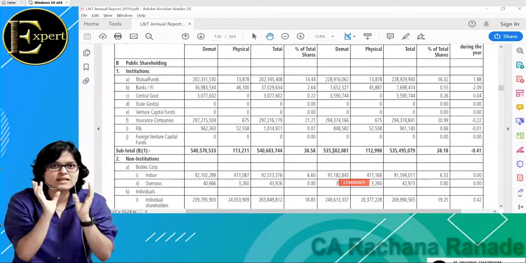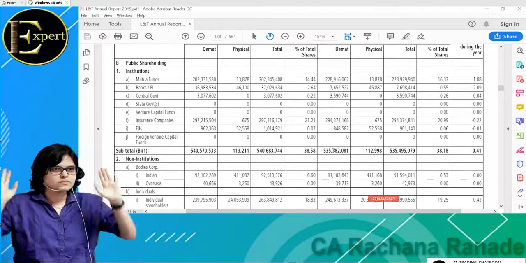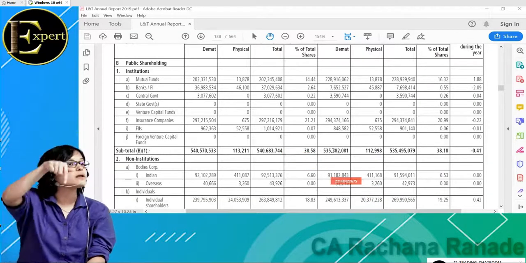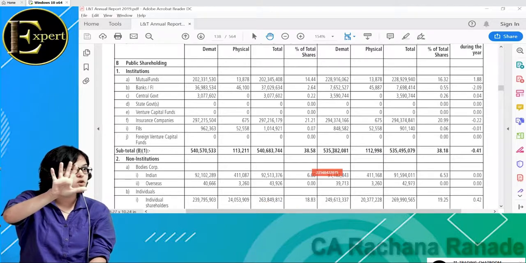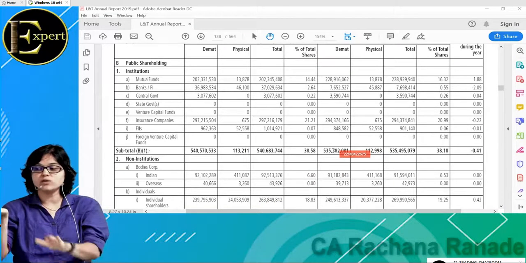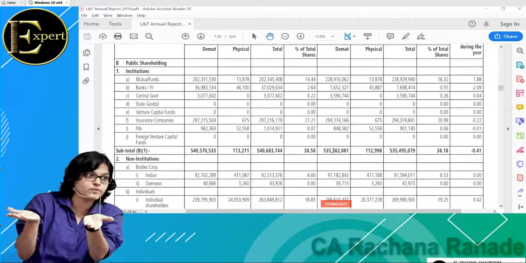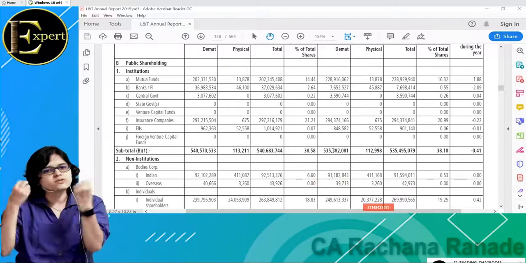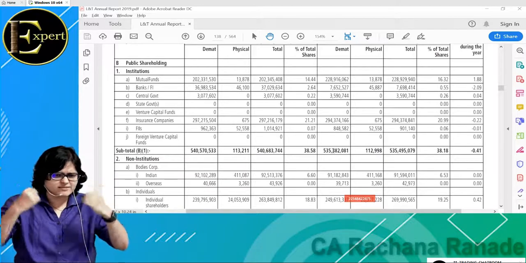Panic happened. What did people do? Started selling. More sellers, very few buyers. What happens? The market starts going down further. When will it have some base? When will it recover? When will the exact opposite position come? When there are lots of buyers, more buyers as compared to sellers.